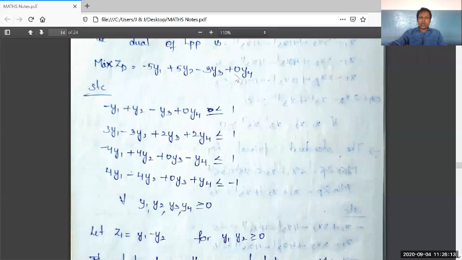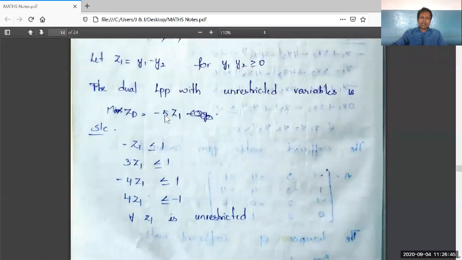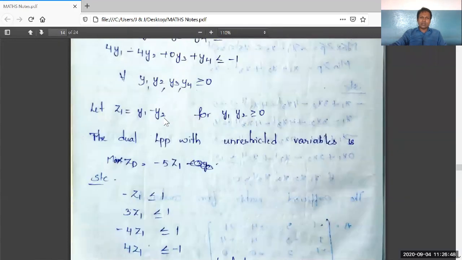Why? Because 3 and 0 are different. And here also -1, 0, 2, 2, 0, -1, 0, 1. These are all different values. Only if we see vertical values, there are same numbers with different signs. So only this variable should be written as z1 as y1 minus y2. That is what I have written here. As this max ZD is starting with minus sign, in writing this max ZD, I am writing it as -5Z1. That's it.